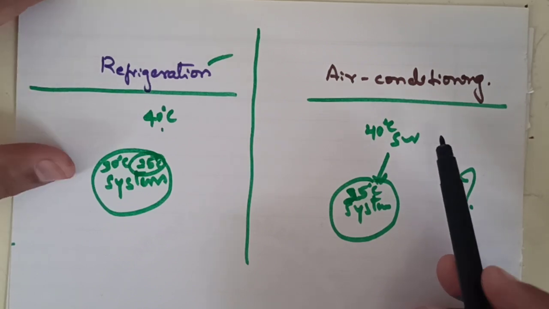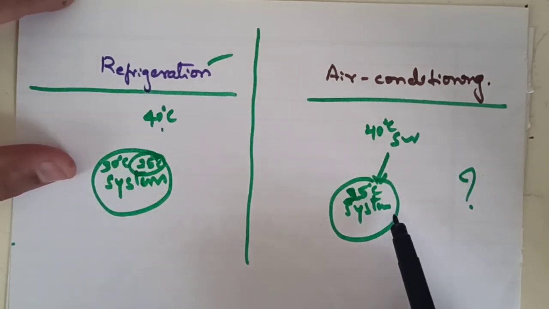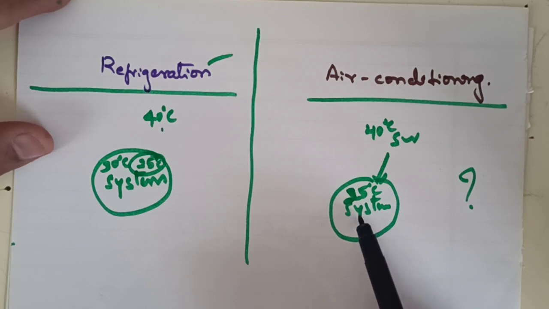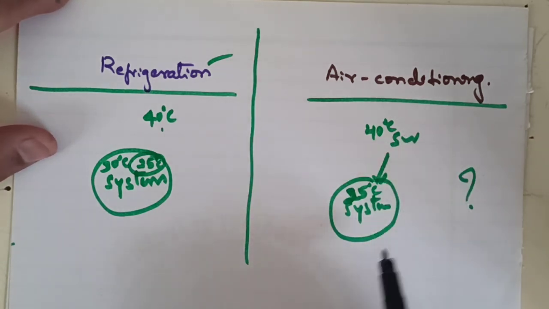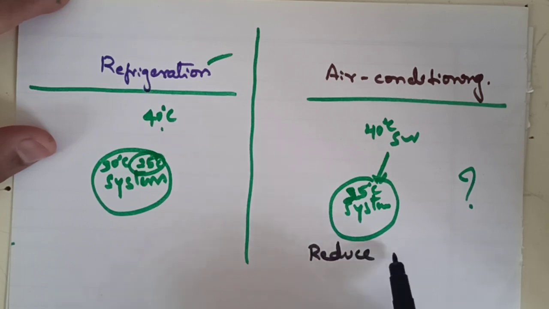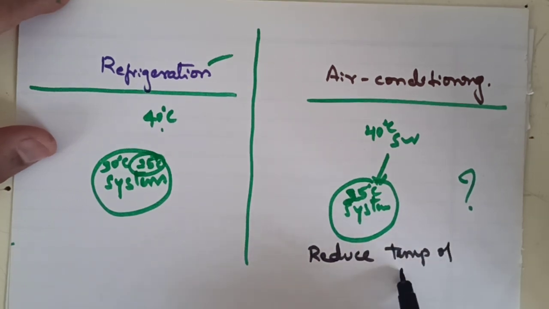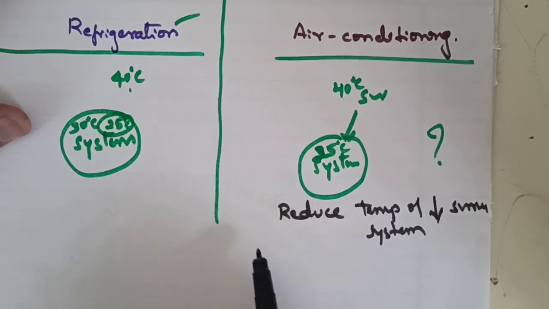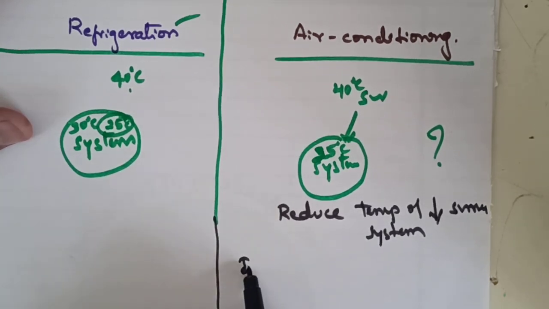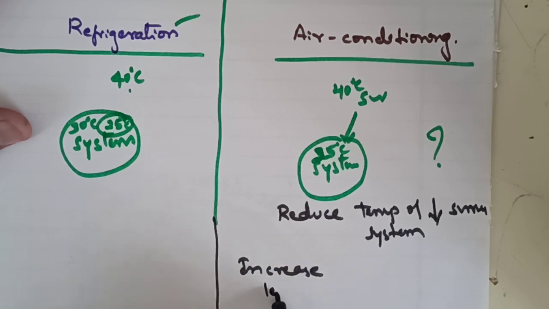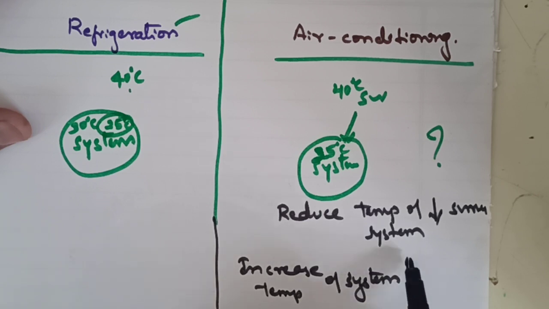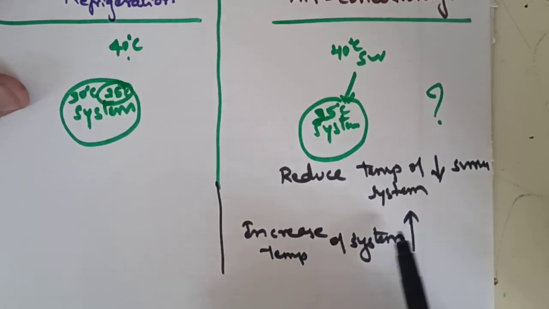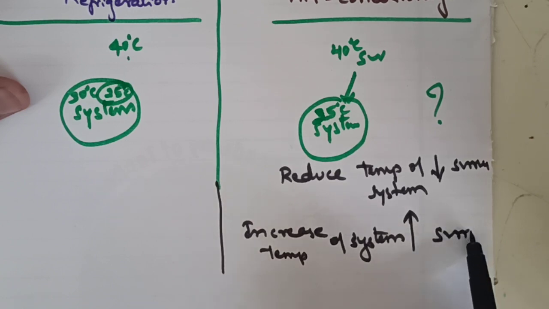In the air conditioning systems there are two chances. You can reduce the temperature of the system below the surrounding. That is possible. You can reduce the temperature of the system below the surrounding temperature, or there is a possibility to increase and maintain the temperature of the system above the surrounding temperature.